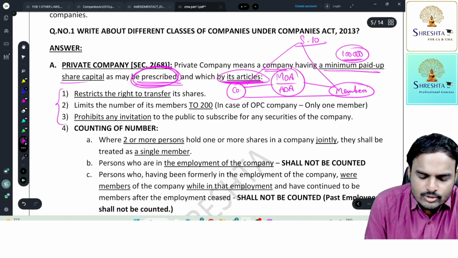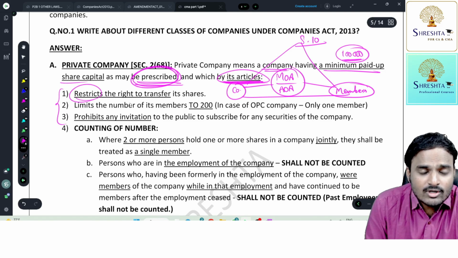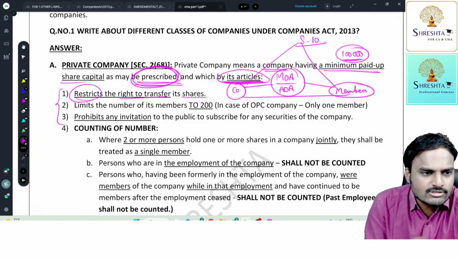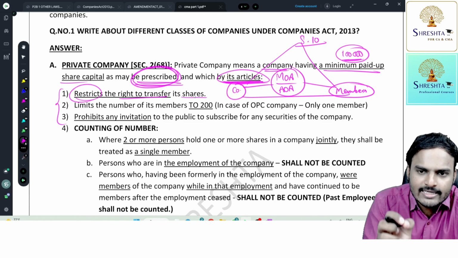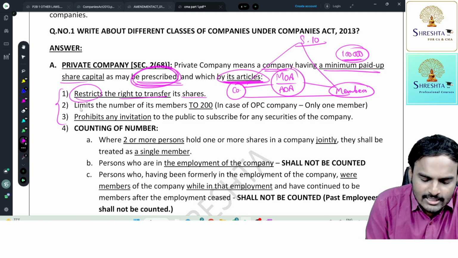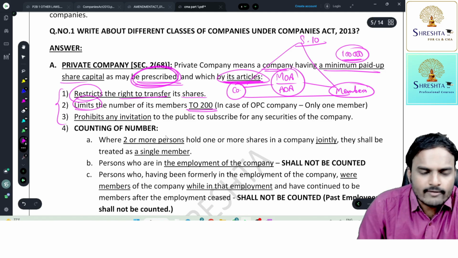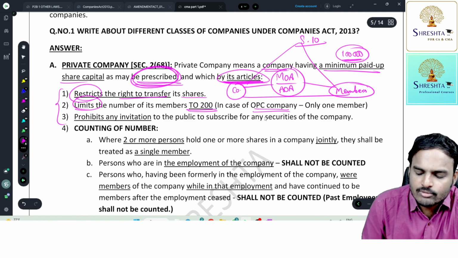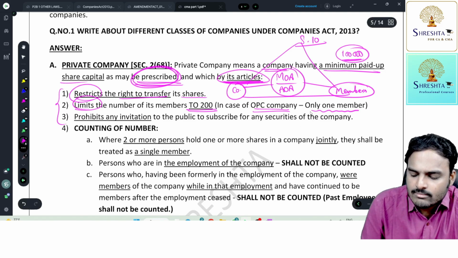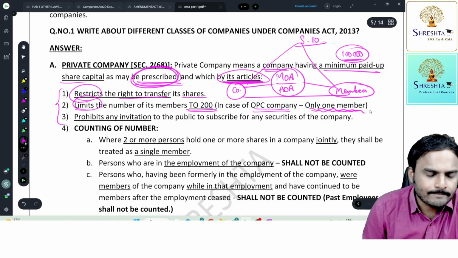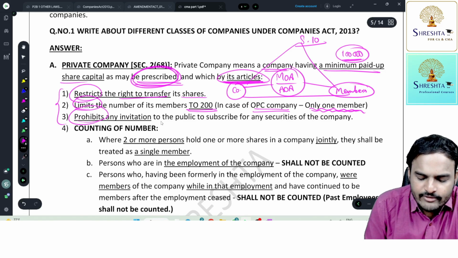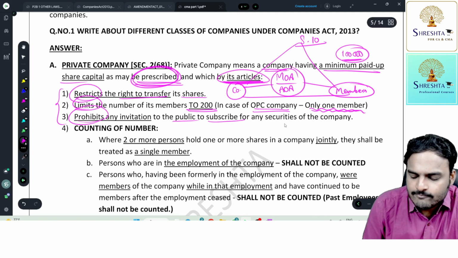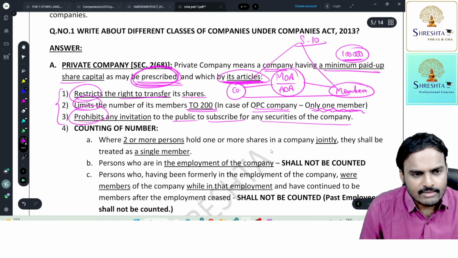So this deed should contain restrictions on what, sir? A restriction on the right to transfer of shares. Once again, I'm telling you, transfer of shares is not prohibited. It is freely allowed, but restricted. It limits the number of its members to 200. In case of a one person company, being a private company, the minimum number is 1 and the maximum number is also 1. It prohibits any invitation to the public to subscribe for any securities of the company.